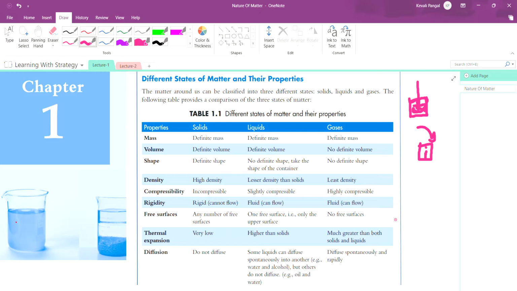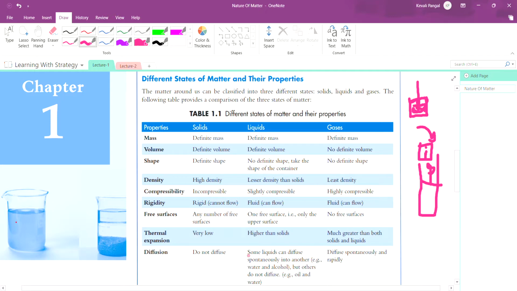Free surfaces. Solids have any number of free surfaces: hexagon, pentagon, octagon, nonagon, decagon, and etc. Liquids have one free surface, that is only the upper surface. That is, if water is poured in one container, this is one container, and up to here is water, then this is the surface. But gases have no free surfaces. You can't see gases, then how can you state that they have any surface? No, it doesn't have any surface.